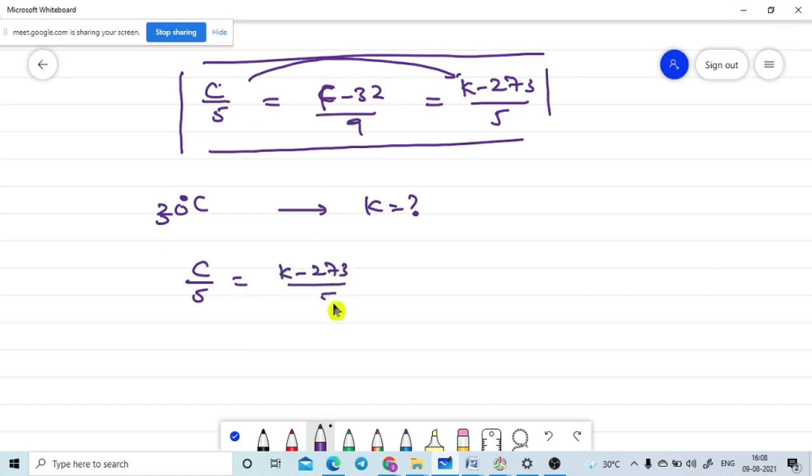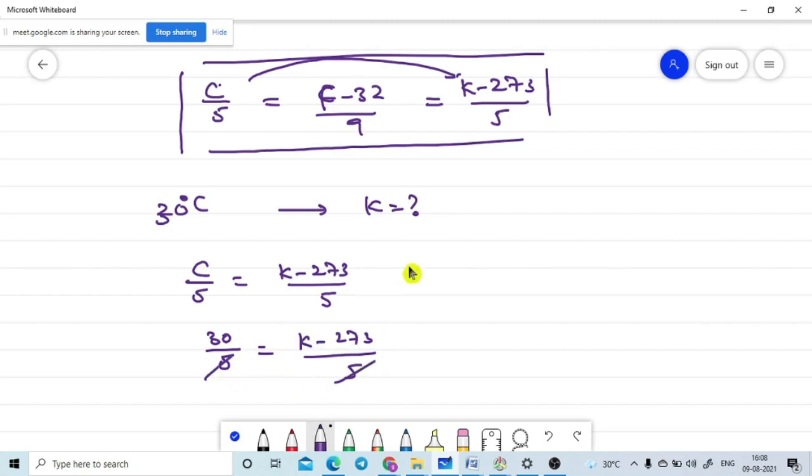Are you getting or not? Hello? Yes, sir. They are asking these two relations: what is 30 degrees Celsius equal to in Kelvin? Wherever Celsius to Kelvin is asked, these two formulas are picked out. C by 5 is equal to this one. The C value they gave is 30, so 30 divided by 5 is equal to (K − 273) divided by 5. The 5 will cancel.